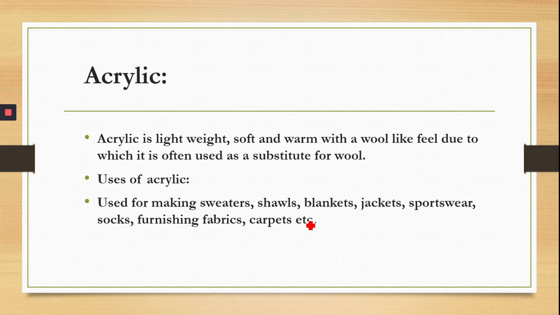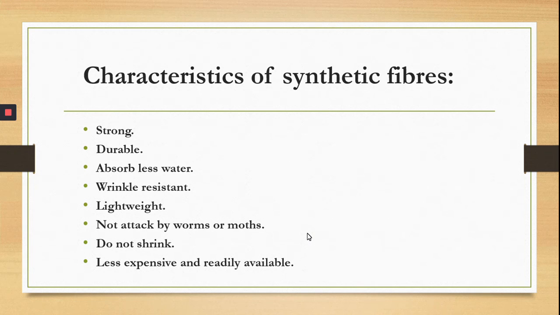Now if we talk about the characteristics of synthetic fibers, there are so many applications, and we are widely using these synthetic fibers because of their characteristics. Like, they are strong. Nylon fiber is stronger than steel wires. We are making parachutes from nylon. We are making ropes for rock climbing. So they are very strong, durable, and long lasting.